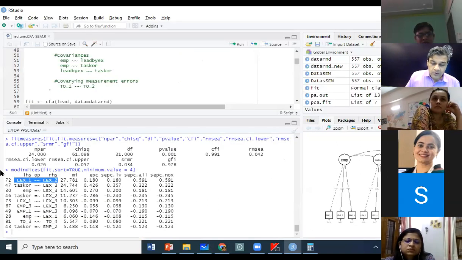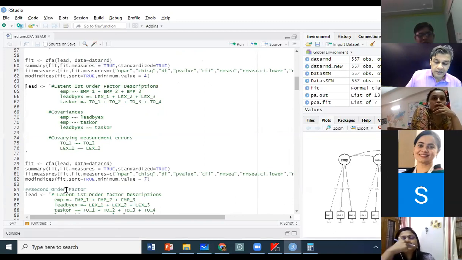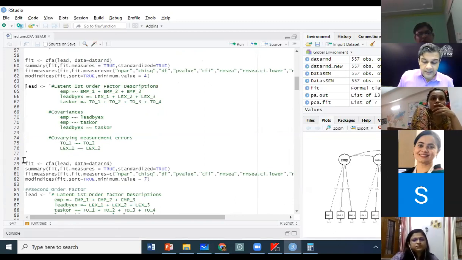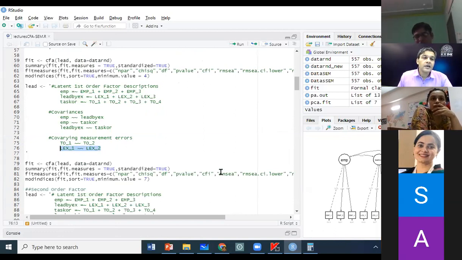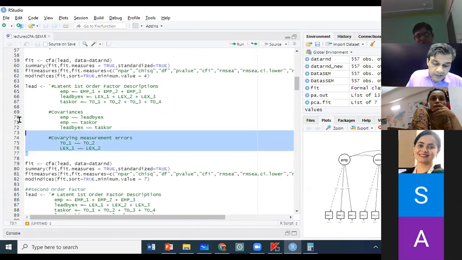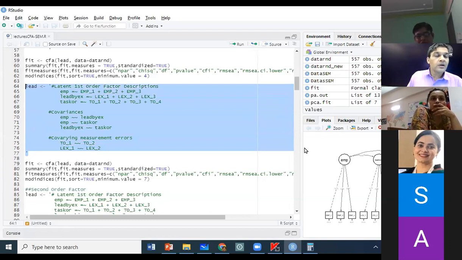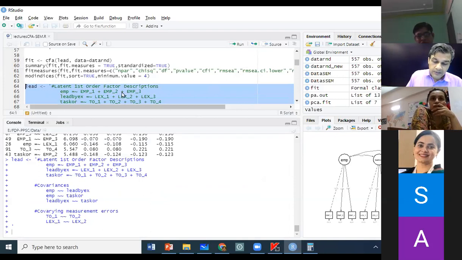So I go next in my model definition and I add LEX1 double-tailed LEX2. Is this okay, everybody? Yes? And now we run this model again. Do it and see what happens.